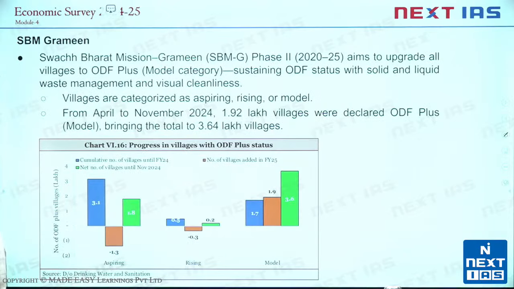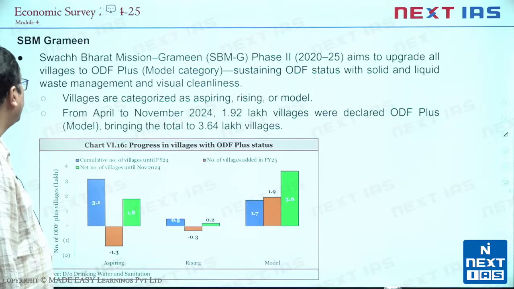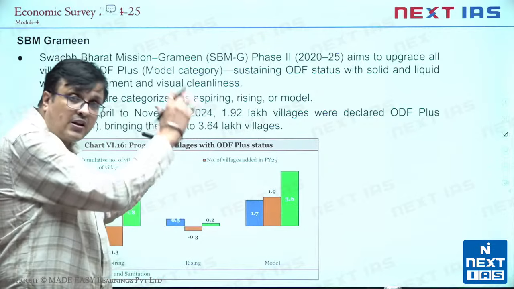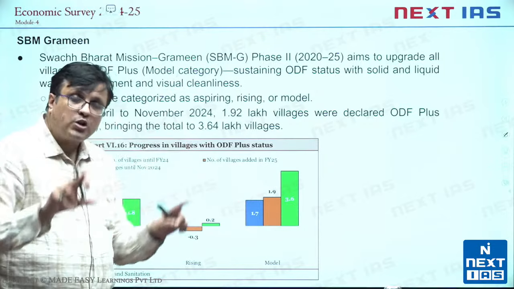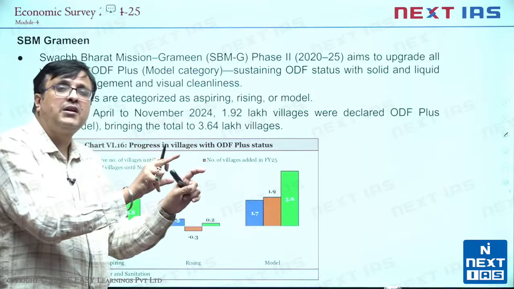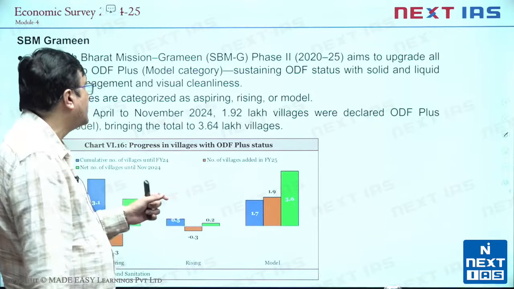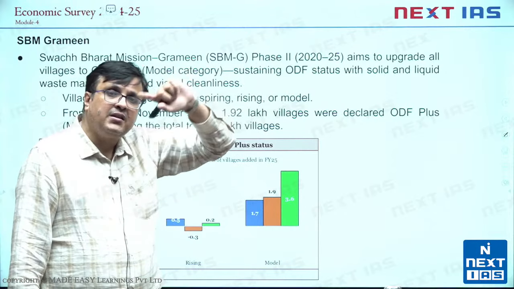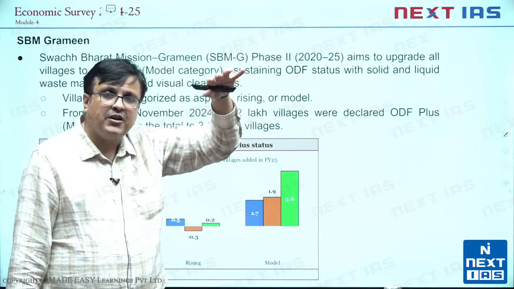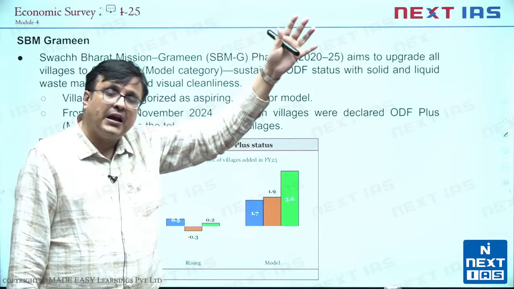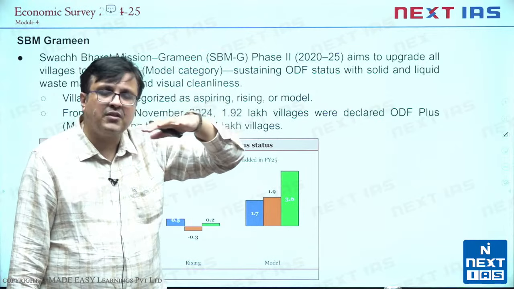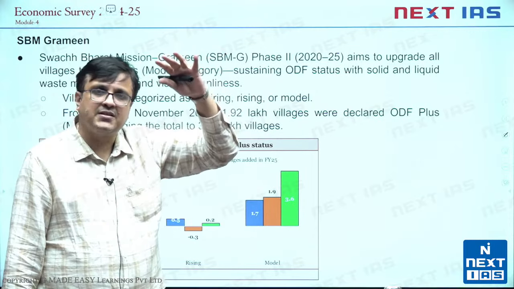Then we look at the Swachh Bharat Mission Gramin phase 2, which is 20 to 25, to upgrade all villages to ODF plus status. ये सारा rural development का part है. एक notes बना लोगे on each aspect of rural development or rural infrastructure growth. इसको combine कर लेना with the rural development part we have already discussed in the earlier chapters that we have covered, especially in agriculture, and before that also when we were discussing things related to the development of medium scale industrialization and all.